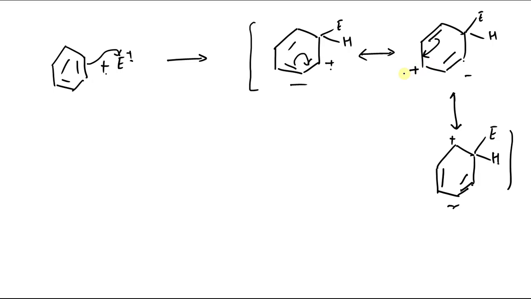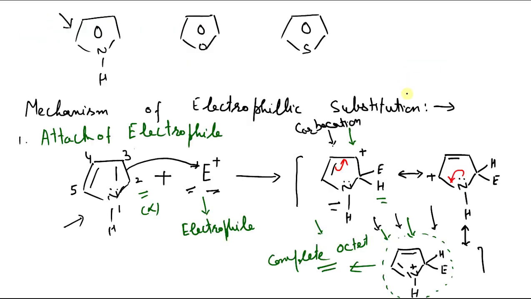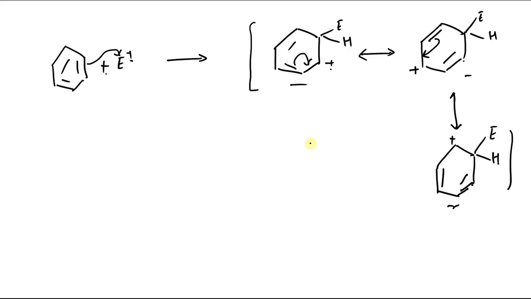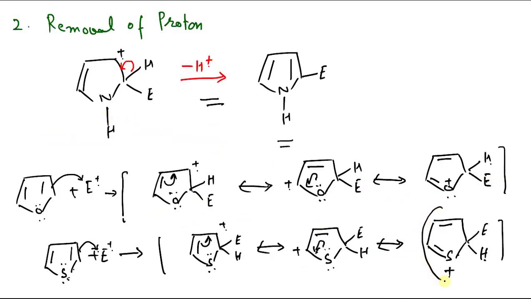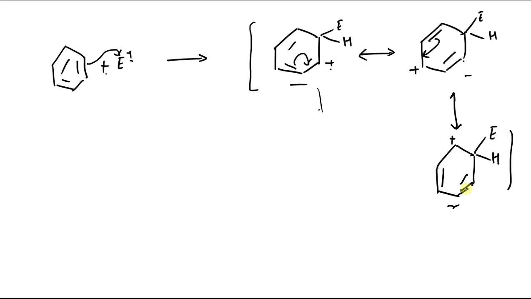That's why, because of this extra stability of the resonating structure, in the case of five-membered heterocyclic compounds these carbocations are more stable. The resulting carbocations in the case of five-membered aromatic heterocyclic compounds are more stable than the carbocation that is obtained from benzene. The reason we have discussed: here we get one resonating structure which has a complete octet around all the atoms, which imparts extra stability. So this is the second reason which shows why they are more reactive than benzene.